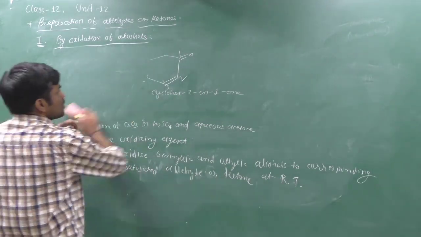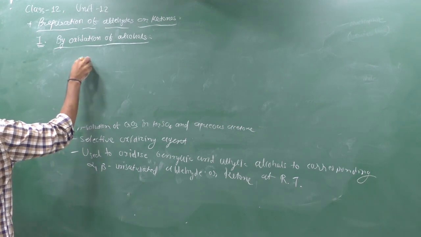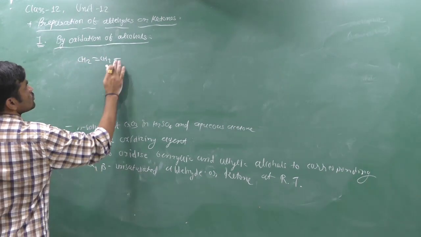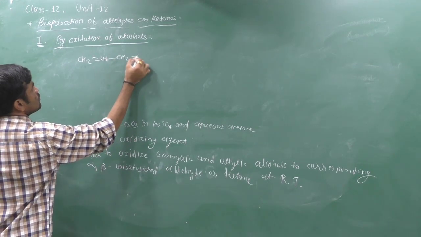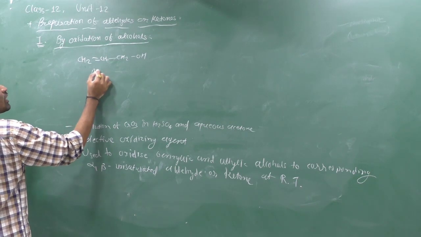If we give the example of Jones reagent, it is like that. CH2=CH-CH2OH, sorry, it is a primary allylic alcohol, or allyl alcohol.